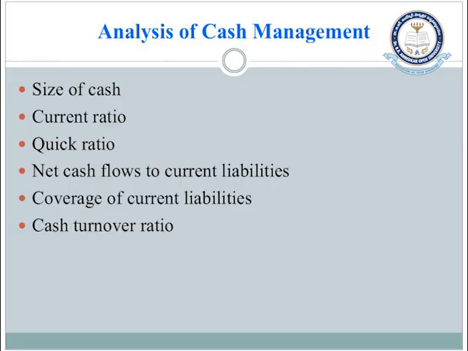Cash management can also be done by calculating various ratios like the current ratio, quick ratio, and cash flows to current liabilities. Then, how much is your coverage, that is, how much is covered by current assets towards current liabilities, and how quickly we are able to convert into cash, which is the cash turnover ratio. The optimum cash balance can be determined through various cash management models.